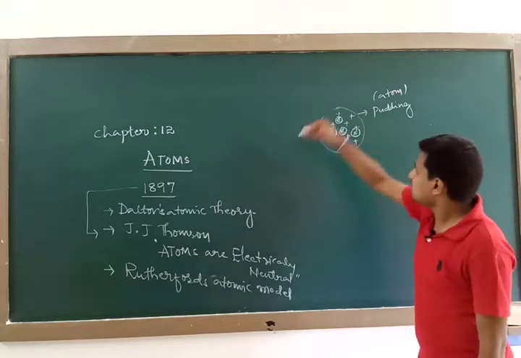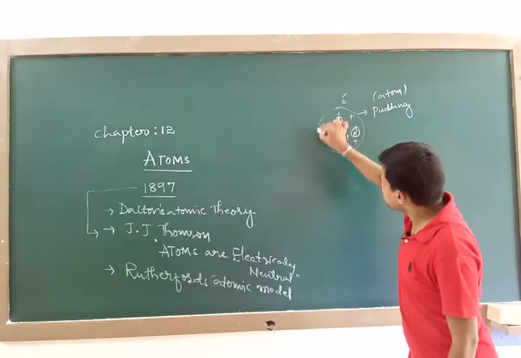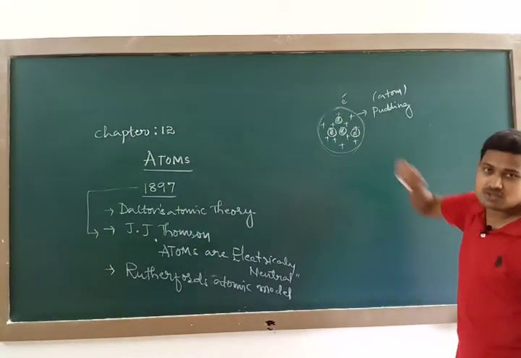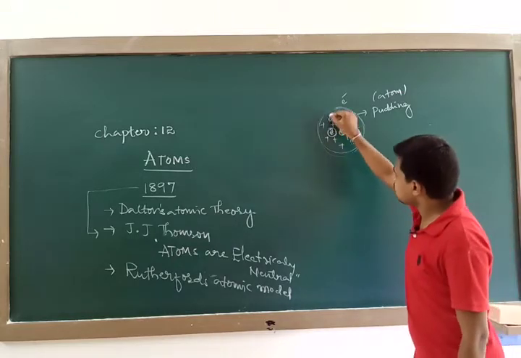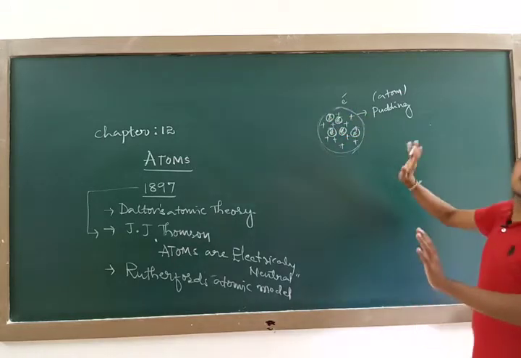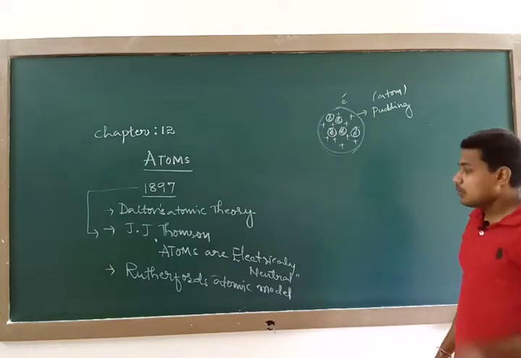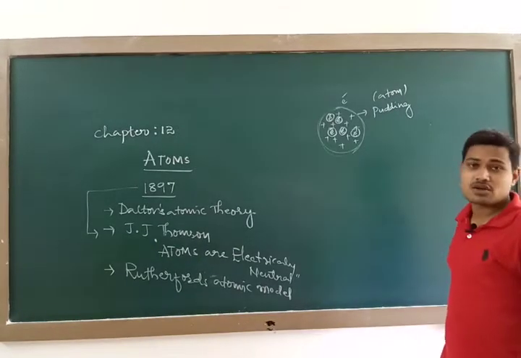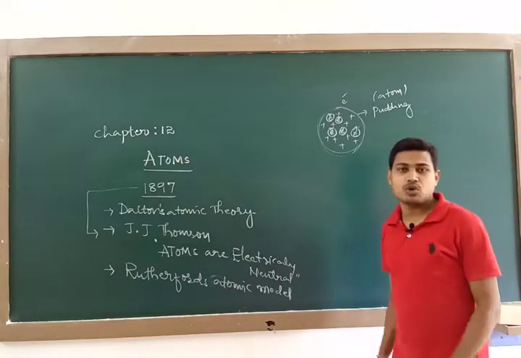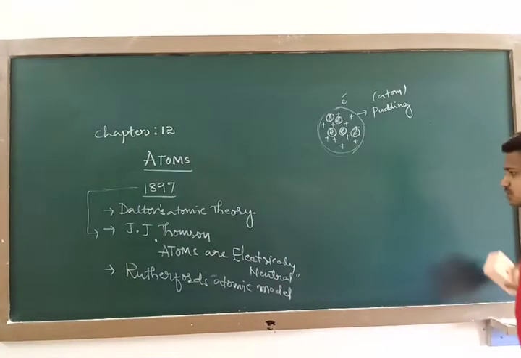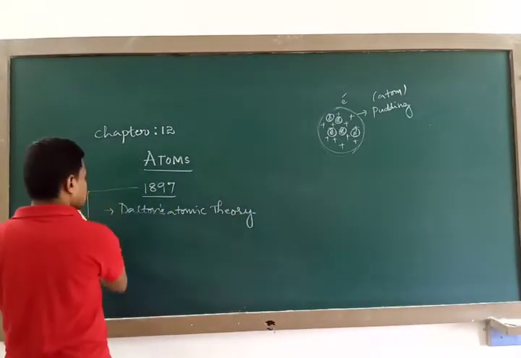J.J. Thomson revealed the idea of electrons, and he also told you about the presence of positive charge, and that positive charge is throughout the volume of an atom, where electrons are embedded. Thereby the atom is symmetrically balanced with positive and negative charge, hence it is in neutral condition. But this theory also has a limitation. Why? Because it is unable to explain Rutherford's atomic model. So what is Rutherford's atomic model then? We should go for Rutherford's atomic hypothesis.